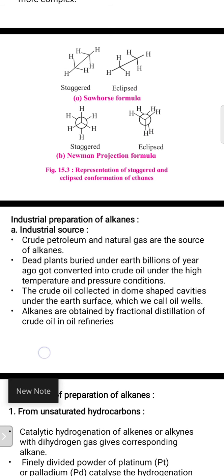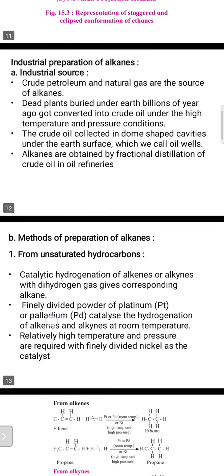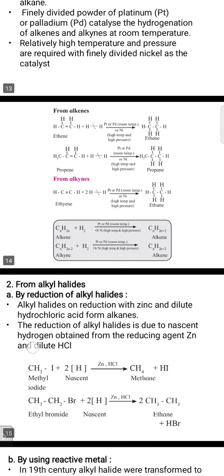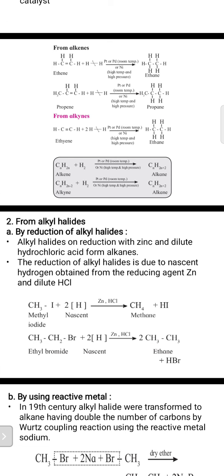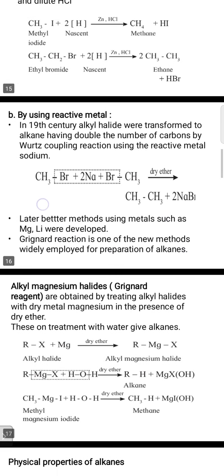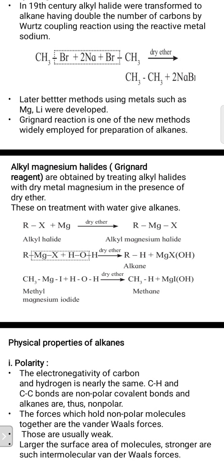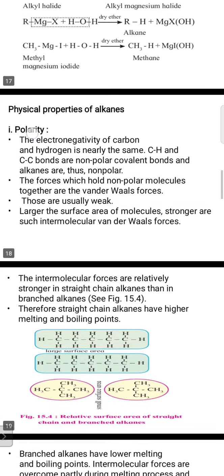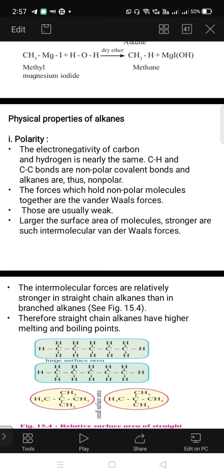Later on, I talked about the industrial preparation of alkanes: industrial sources, then methods of preparation of alkanes. I gave topics from unsaturated hydrocarbons, and some chemical reactions. We discussed the second method, from alkyl halides: reduction of alkyl halides using reactive metals, then alkyl magnesium halide, that is, Grignard reagent, with some chemical reactions. I also explained balancing and how to write the reactions.